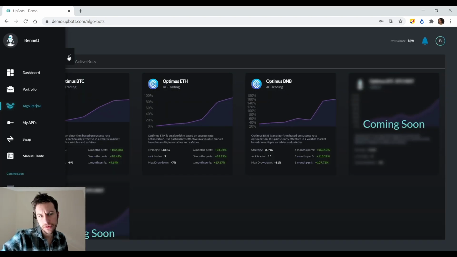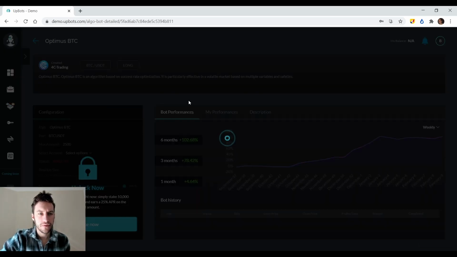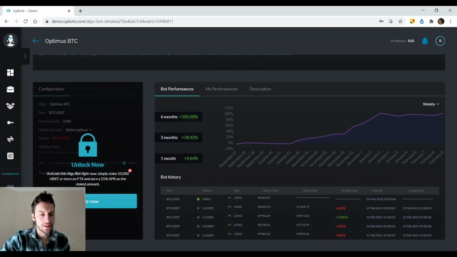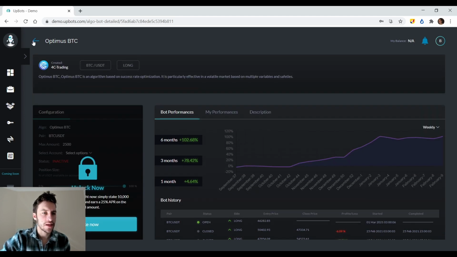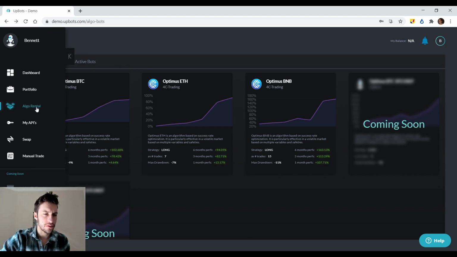Algo rental, I don't know too much about. I don't know if this trades centralized exchanges or if it trades... yeah. I think you have to pay. So the platform itself, I believe, is free. But in order to use some of the extra bots, I think you do have to pay a rental fee, kind of like renting a car or something.